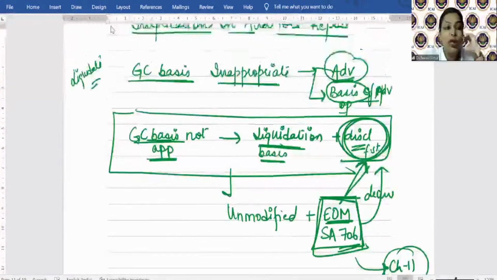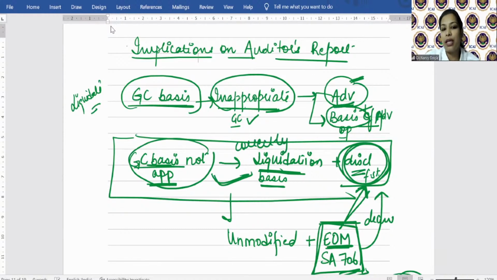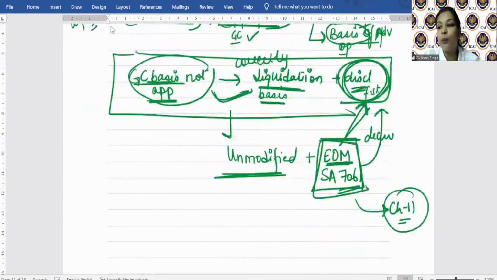सो what we have seen कि going concern basis is inappropriate. अगर inappropriate है मतलब and management ने going concern basis पर बनाया है, तो ये तो absolutely incorrect है ना. तो adverse opinion along with that give the basis in the basis of adverse opinion paragraph. Going concern basis is not appropriate and management ने correctly liquidation basis पे बनाया है, plus disclosure भी दिया है. तो unmodified, that financial statement reflected true and fair view, along with that emphasis of matter paragraph in terms of SA 706 की users सुनो, management ने correctly liquidation basis पे बनाया है और ये mention भी किया है इस note में, and I am drawing your attention to that note.